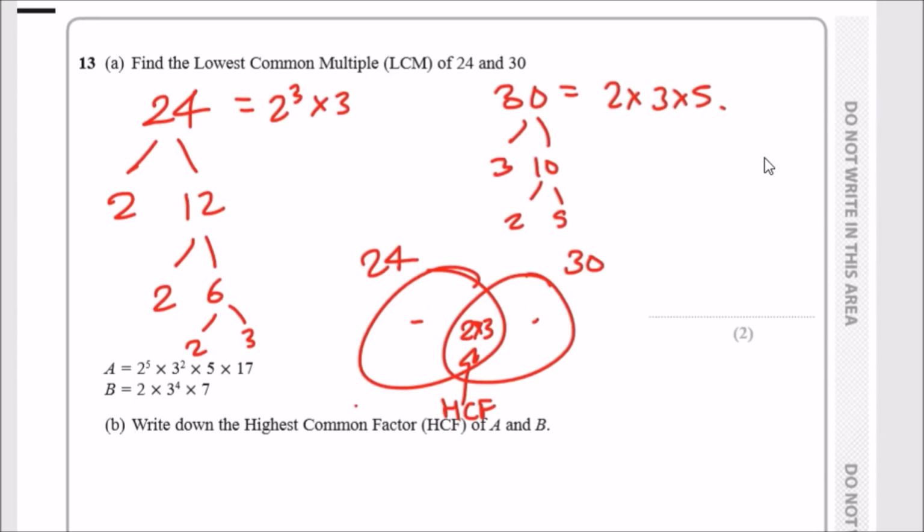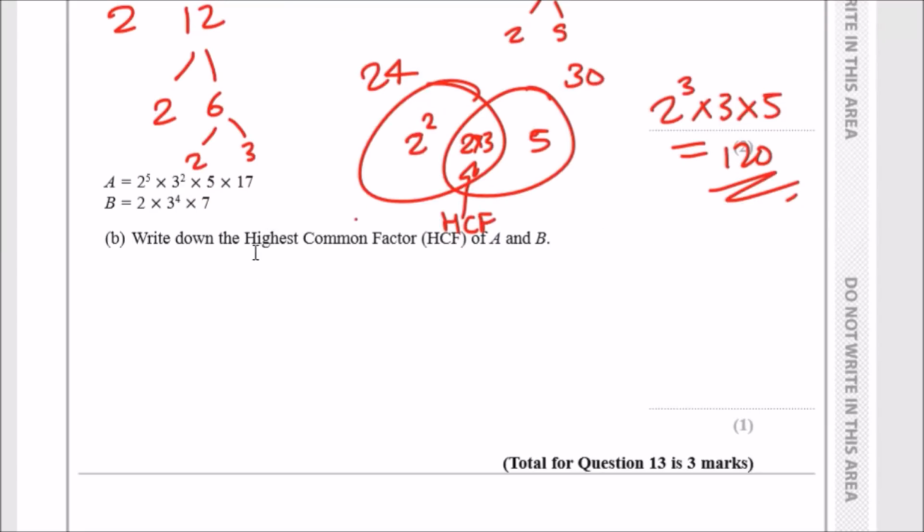But in 24, 24 already has a 3 and a 2, but it needs 2 squared more. Whereas 30 already has a 2 and 3, but has an additional 5. So the lowest common multiple is going to be the product of all 3 cells. So it'll be 2 squared times 2 times 3 times 5. So 2 squared times 2 times 3 is 2 cubed times 3 times 5. And this should give us 2 cubed times 3, so 24 times 5. Should be 120. That's it.